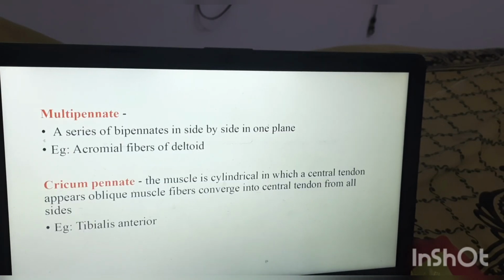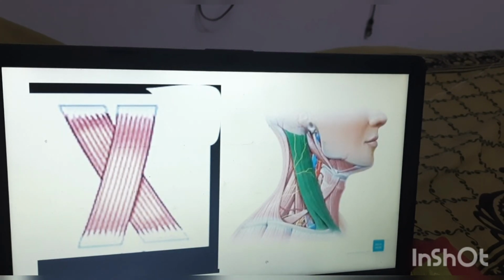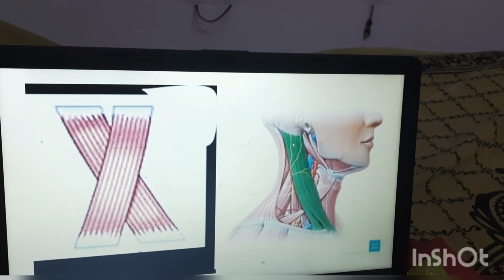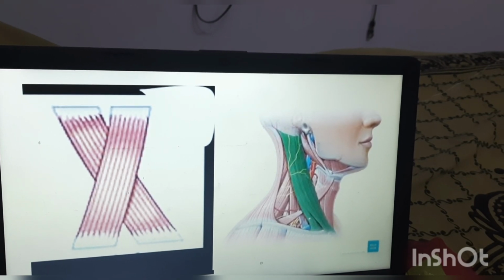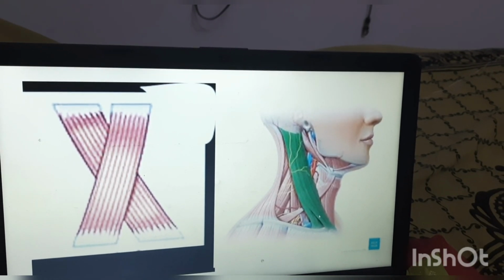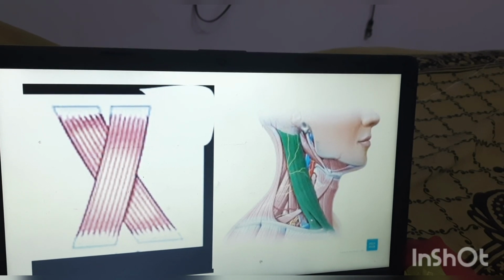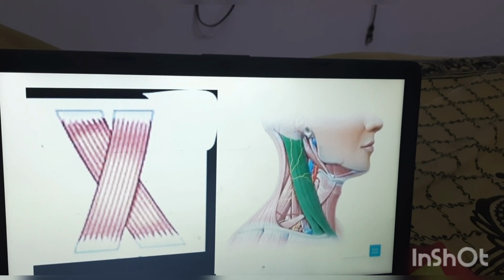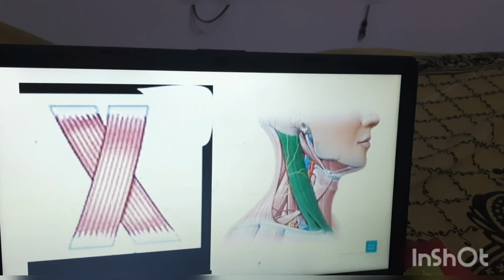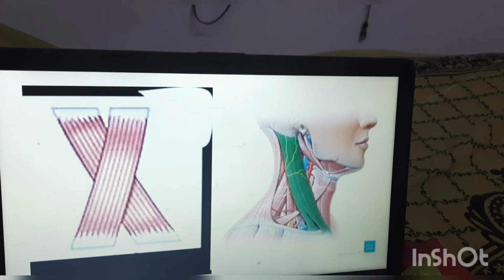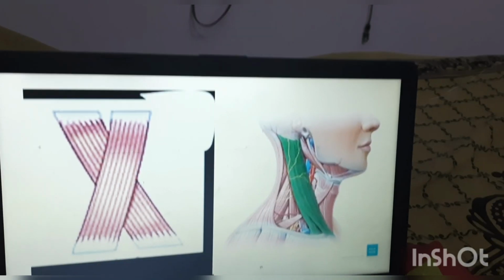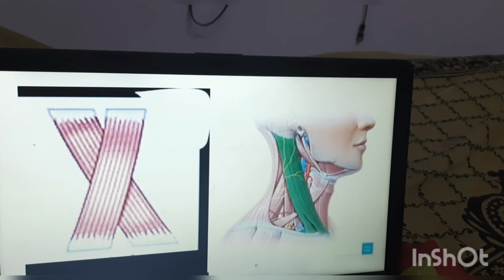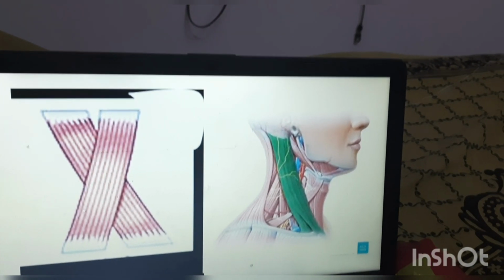Now coming to the cruciate muscle. See here, before they are going to insert, they divide into two, superficial and deep, and then they are going to insert. So the superficial and deep muscle fibers are crossed. This crossing is called cruciate muscles.